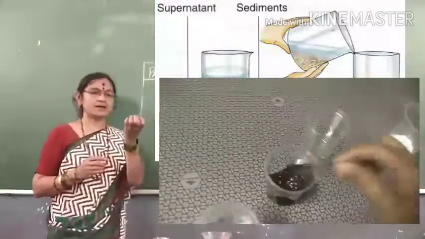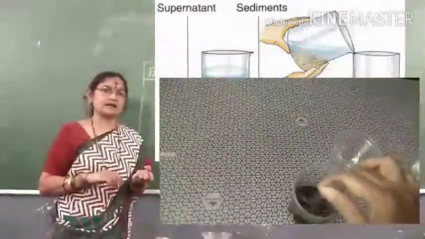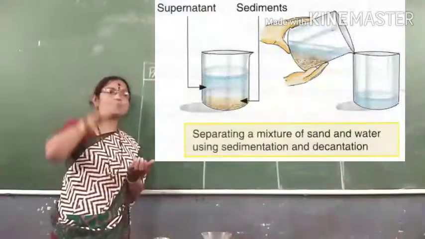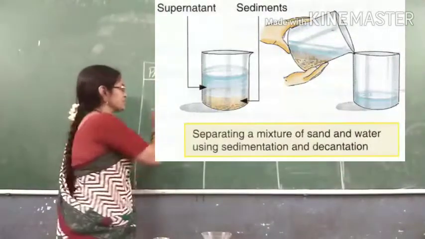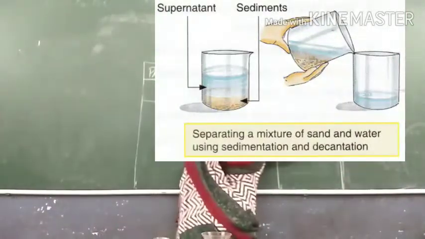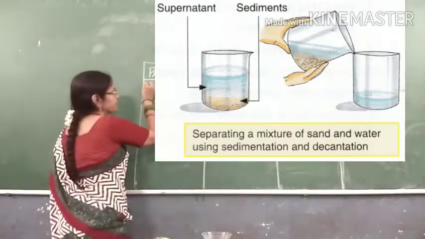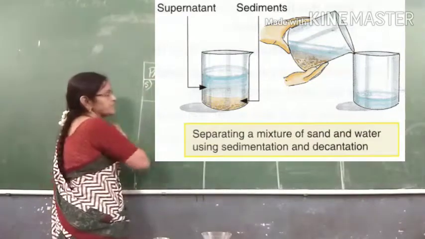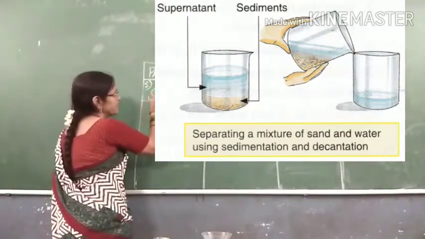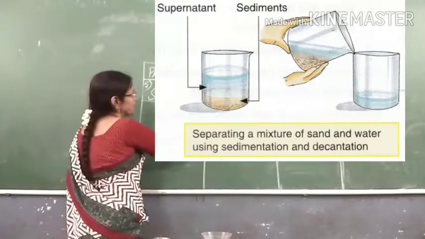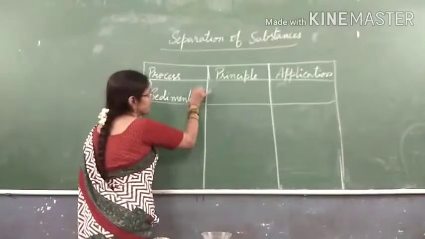Something is at the bottom, it is settled, and the water is up. So this process of the heavy particles coming to the bottom is the 5th process, known as sedimentation. What do you call it? Sedimentation.